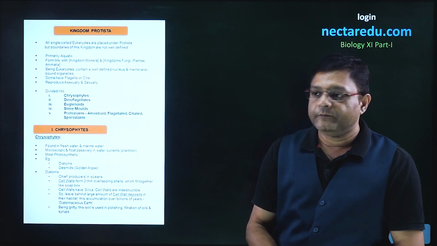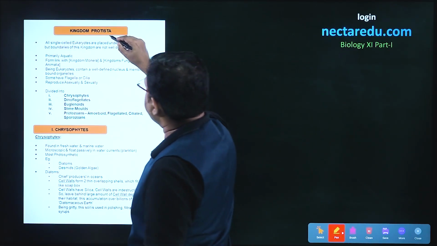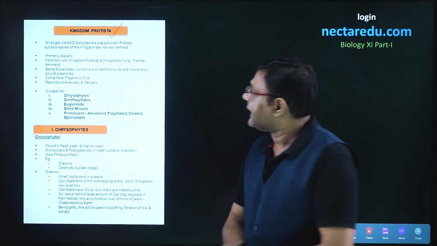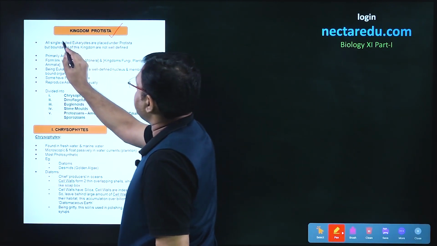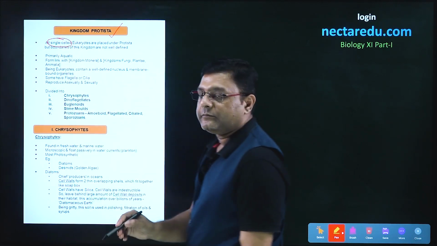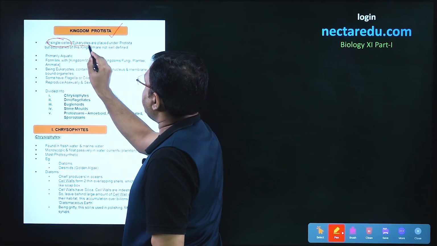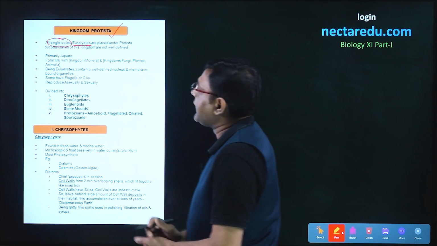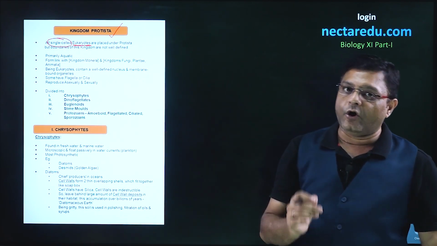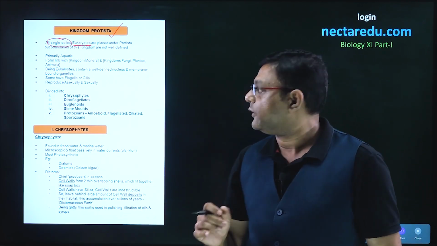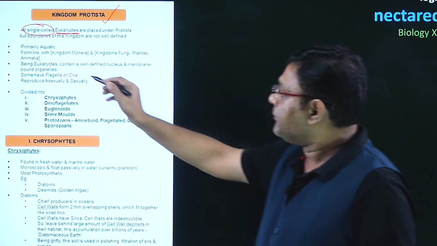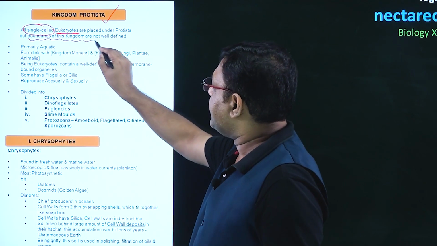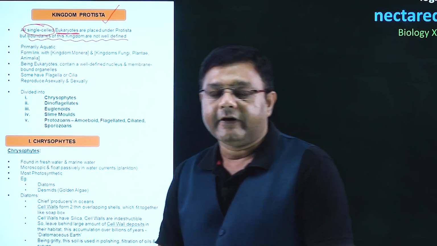In this particular video, we will look into the details of the second kingdom, that is, kingdom Protista. Kingdom Protista has single-celled organisms, and they are eukaryotes. So, we can say that all single-celled eukaryotes are placed in kingdom Protista. Now, the boundaries of this kingdom are not well defined.